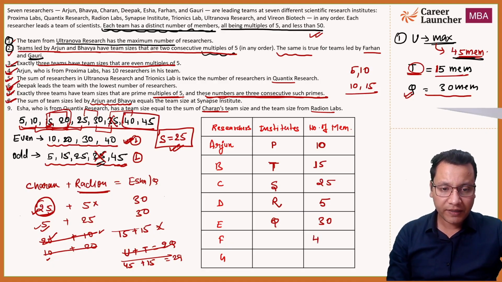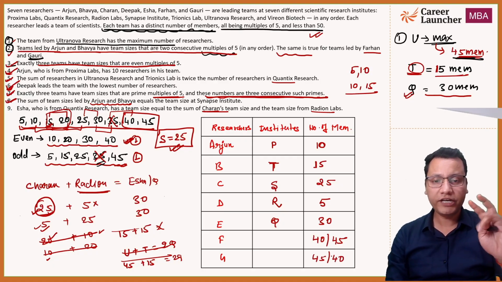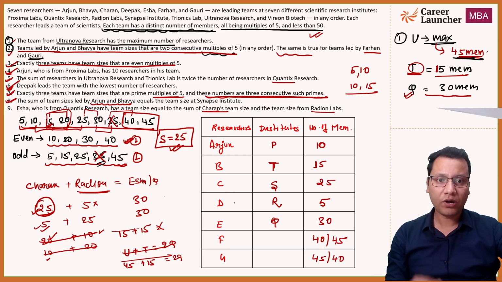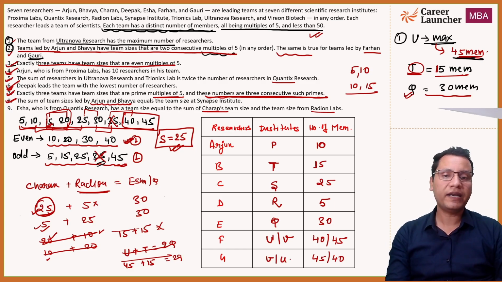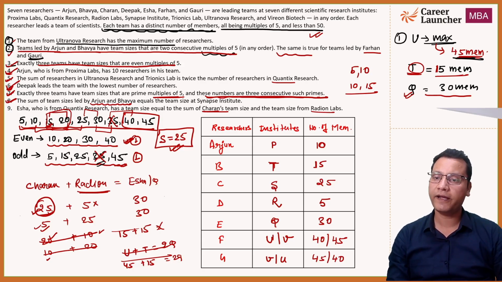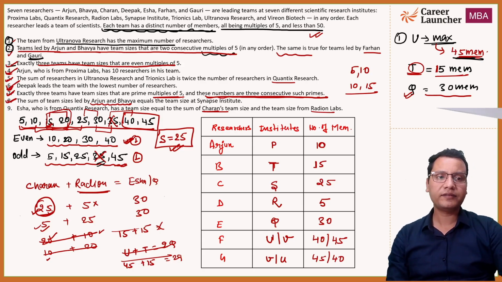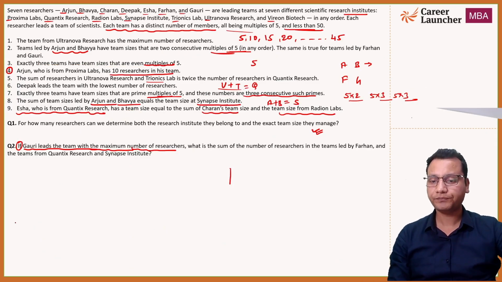So now this will be either 40 or 45, and this will be 45 or 40. Now we are left with only two companies or 2 institute, which is U. So F will be either U or V, or this will be V or U. This was the complete data provided to us and based upon that हम लोगों ने ये table frame करा है. ठीक है, based upon this table, let's try to solve the questions of this set.